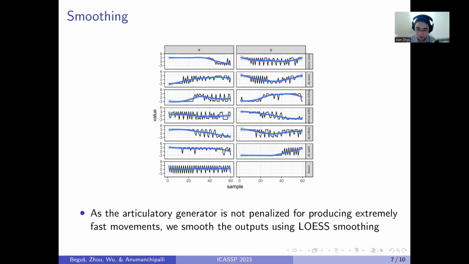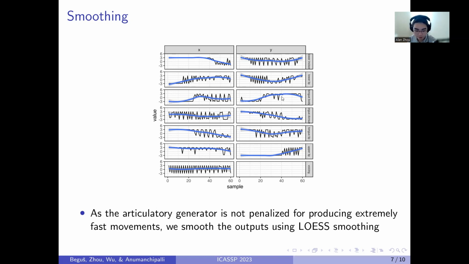To actually analyze the articulatory representations themselves, we have to do a little bit of data cleanup. We don't impose any restrictions on the articulatory generator, so sometimes it produces these extremely fast movements. You can see these jagged movements in black, which are much faster than what a human can do with their articulators. To counteract this, we smooth the raw rapid movements using lowess smoothing.